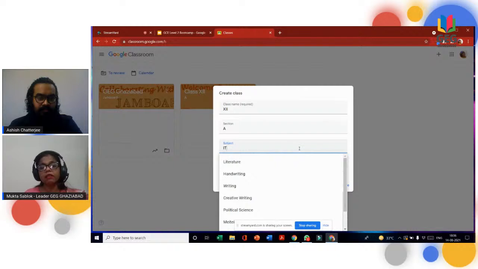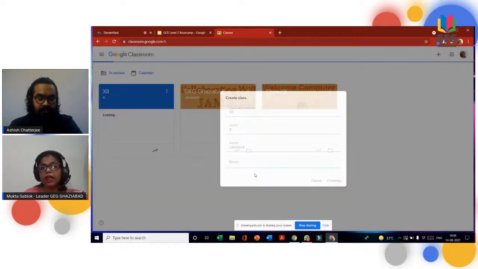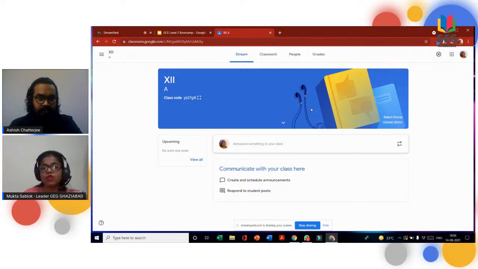The room is again up to you, whether you want to take it or not. I can take it from here also, and just click on create. And my new classroom is created. Once again, if you do not want to take the subject from the drop down, you can very well type a new subject, and my new classroom is ready.